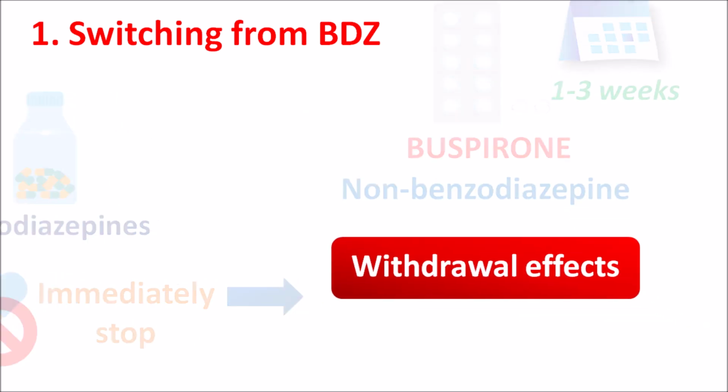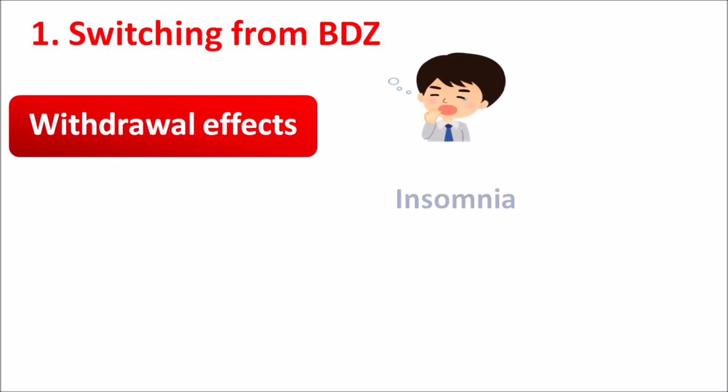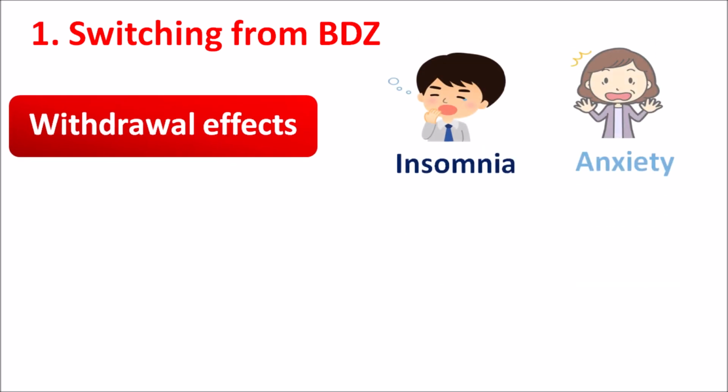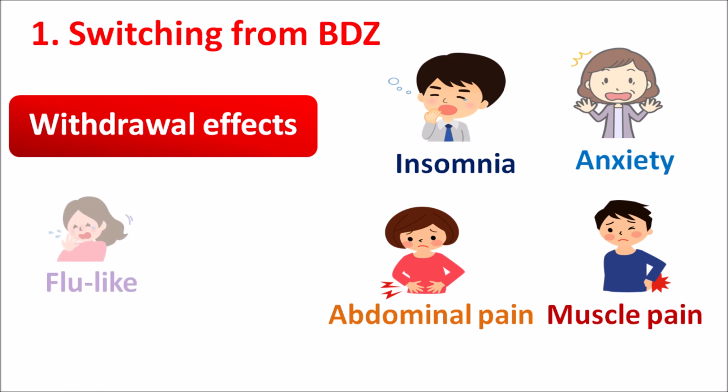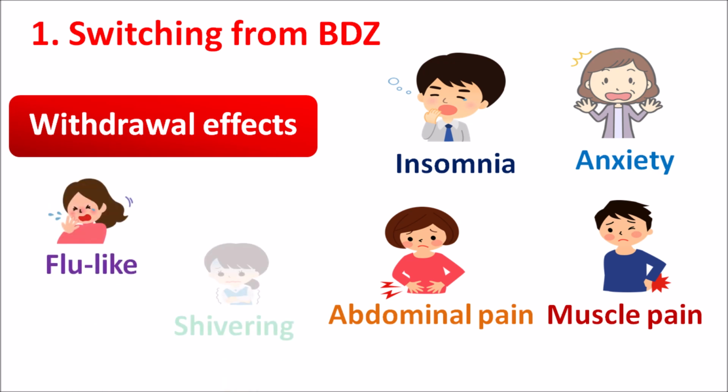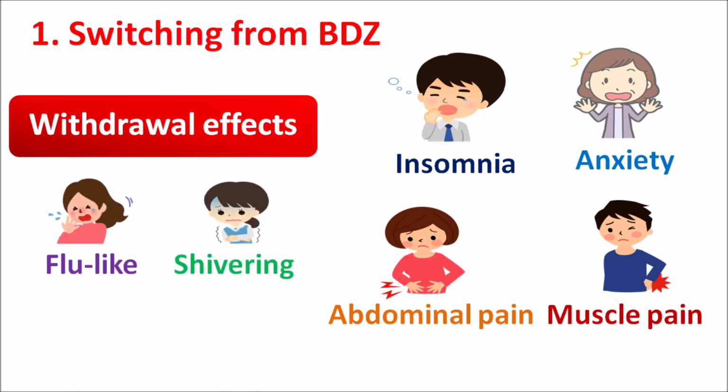So in such patients, we can observe insomnia, particularly observed during the daytime, increased anxiety, unexpected abdominal pain, muscle pain, and even it can produce flu-like symptoms, shivering and shakiness in the patients. And if it is untreated, it may also lead to the seizures in the patients.